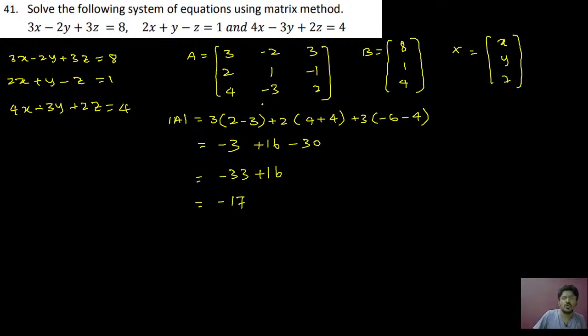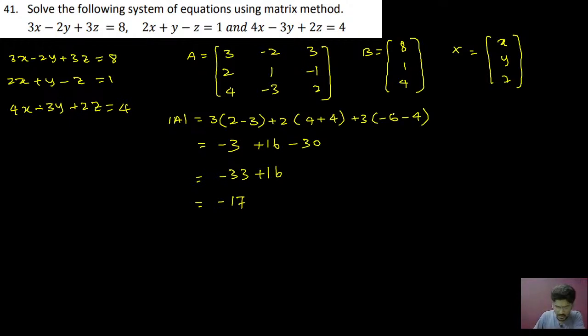3 into 2, this will be minus into minus is plus, so that will be minus 3. Minus into minus is plus 2. 2 into 2 is 4, minus 4, minus into minus will be plus 4. 3, this is minus 6, minus 4. Okay. So if you simplify, you are going to get minus 17. 2 minus 3, minus 1 into 3 is minus 3. 4 plus 4 is 8 into 2 is 16. Minus 10 into 3 is minus 30. So you just simplify, you will get minus 17.